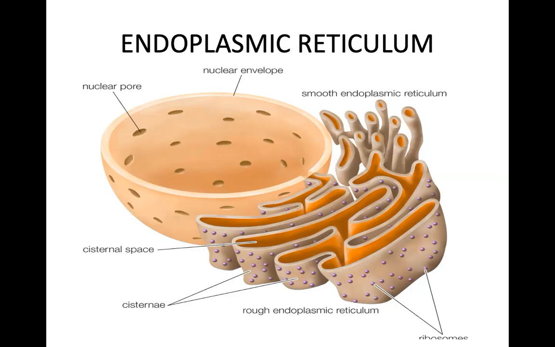The endoplasmic reticulum is divided into two types. The rough endoplasmic reticulum, on which you can see these dots, they are ribosomes, an organelle, and the smooth endoplasmic reticulum, which does not have any ribosomes on it. And the shape is also different for the smooth endoplasmic reticulum. These are smooth endoplasmic reticulum, and these are the rough endoplasmic reticulum. They function as a transport system of the cell. Let us look at the shape. This flat shape is called cisterna. Okay, these are vesicle shapes.